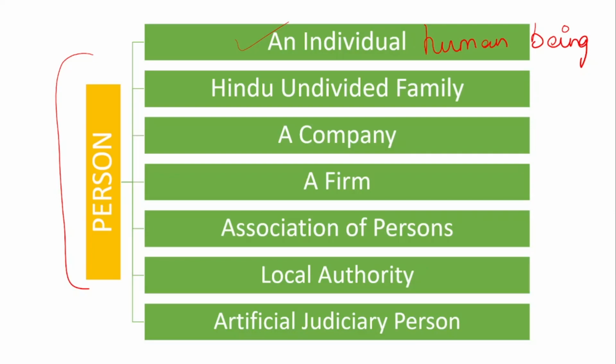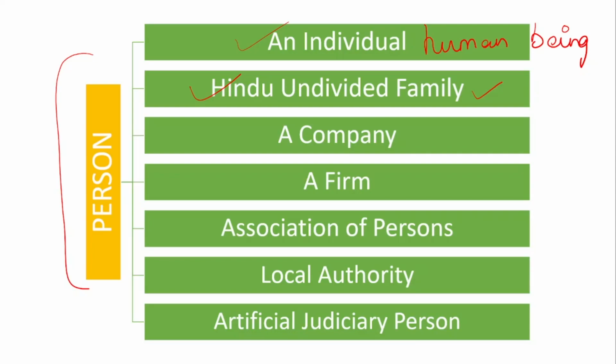The second one is Hindu undivided family. So we all know what is Hindu undivided family. It is a business carried on by the Hindu family in which the head of the family is known as Karta and other members of the Hindu undivided family firm are known as coparceners. So this is nothing but an ancestral business which has been carried over generation to generation. Even such Hindu undivided family will be called as person. We will not mention it as Hindu undivided family. Instead, we will consider it as person.